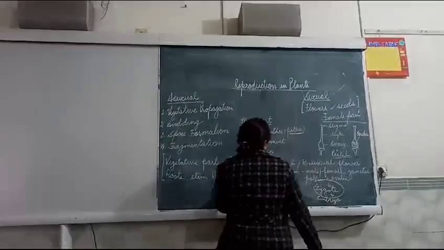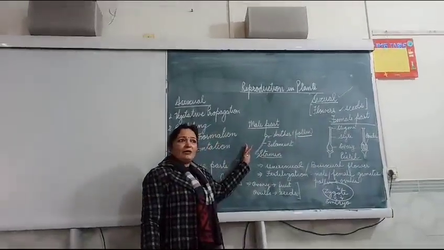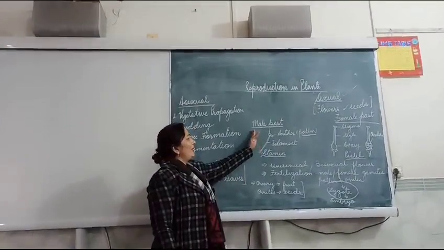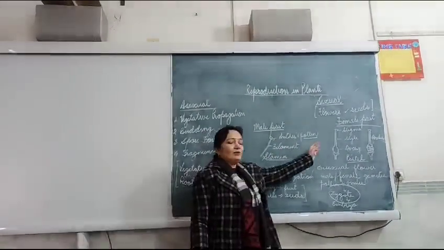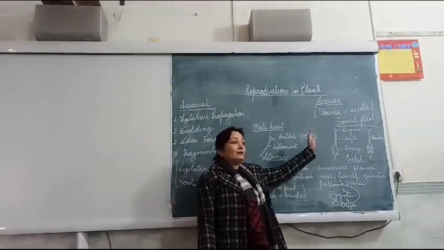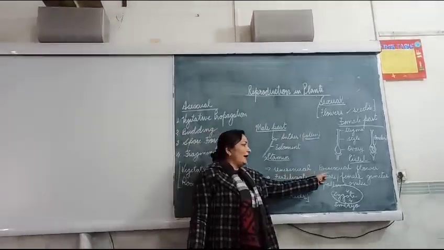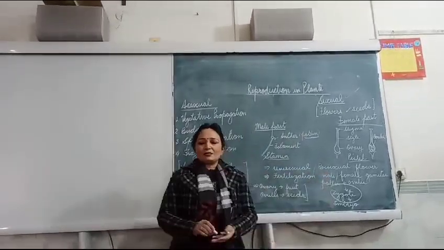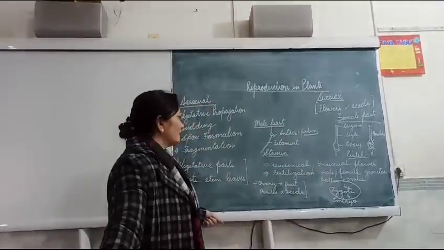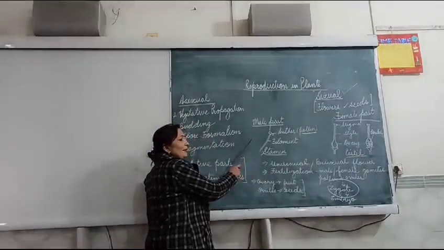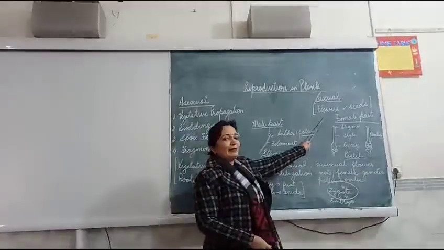Now, when we come to the structure of flower, we have already studied it. The male part is stamen and the female part is pistil. The flowers are categorized as unisexual flowers and bisexual flowers. Unisexual flower means when the flower contains either the male part or the female part.